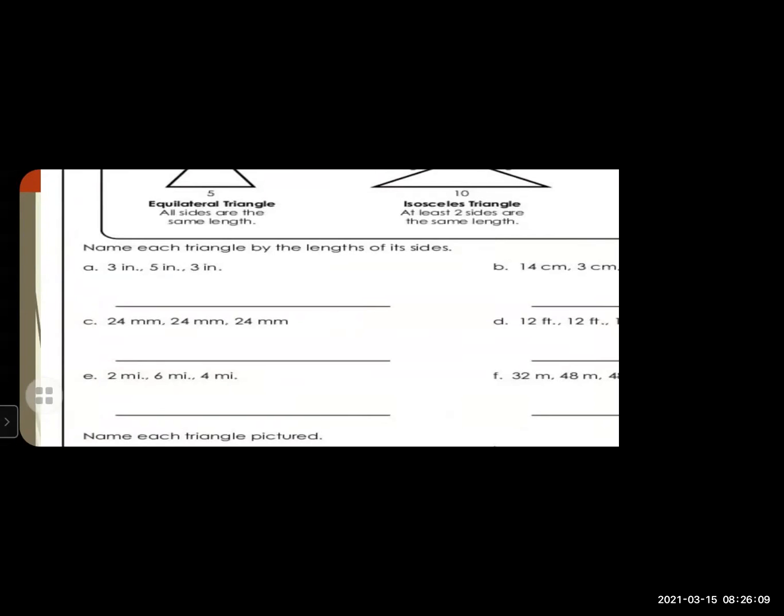What type of triangle? See, my dear, the sides are 3 inch, 5 inch, 3 inch. 2 sides are equal here and 1 side is unequal. So what type of triangle? Isosceles triangle. Very good.